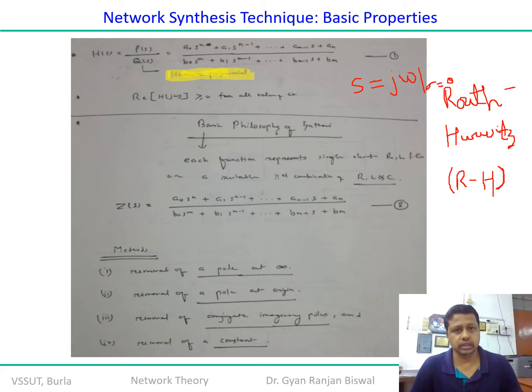So remember here one thing, the next critical point is the real part. Here RE stands for the real. So the real component of the Hurwitz polynomial should always be greater than or equal to 0 for all the values of omega. So when you draw the matrix of a Routh-Hurwitz polynomial, the first component of that particular matrix should all be strictly positive numbers. There should not be any negative number, because a negative number is the indication of 180-degree phase reversal, and it jumps to the instability of the system.